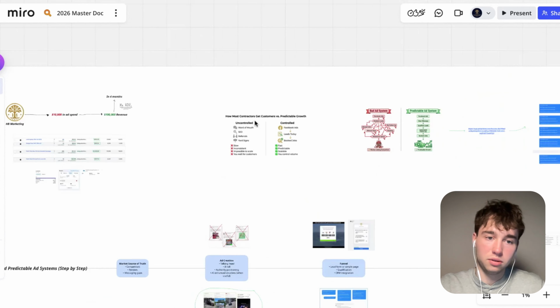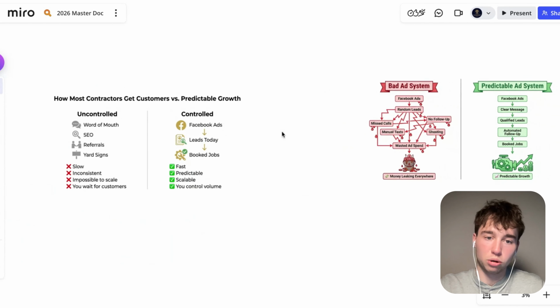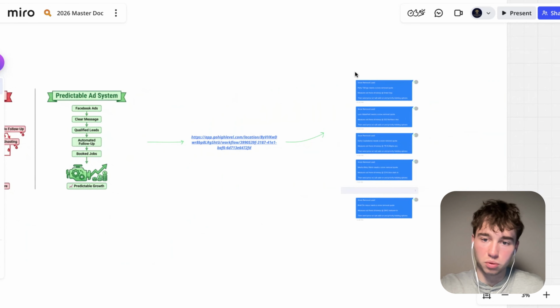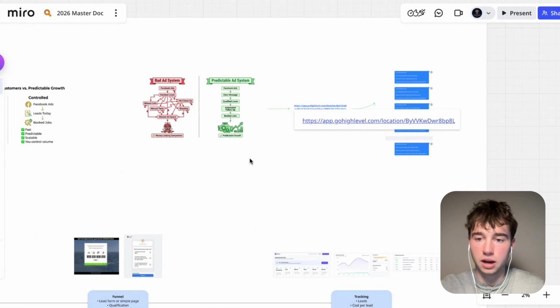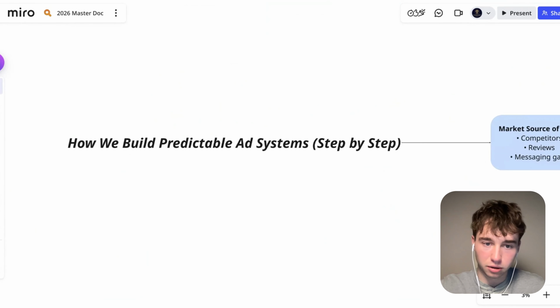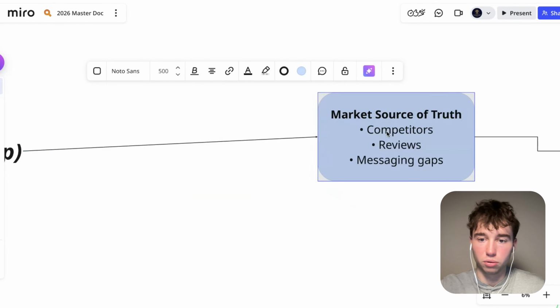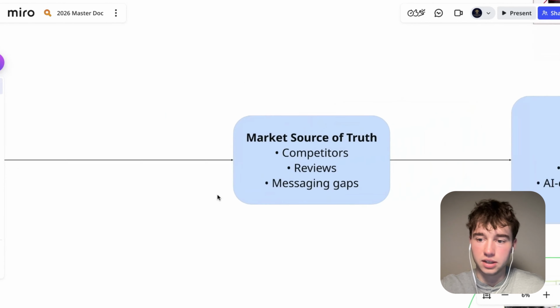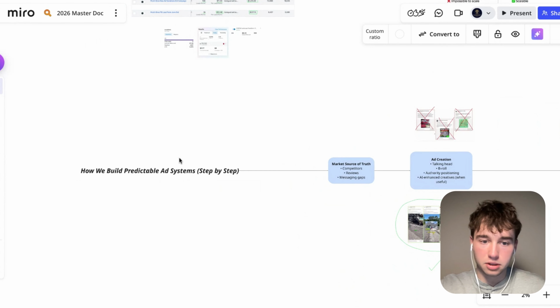So a good way to do this: show proof up front, set expectations of what this video is going to include, pull out the pain a little bit, showcase what life looks like on the other side, and tease the complexity with the go-high-level structure. And then we go, okay, how did we build these systems? The first thing we do is create a market source of truth. This is basically deep diving into what your competitors are doing, all that fun jazz. Basically just getting as tapped in as possible.